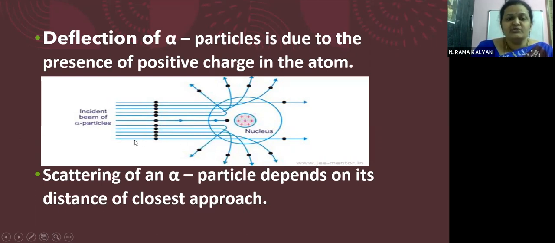You can see the last one, children, here. The last one is going undeviated because it is very far away from the nucleus. So scattering of an alpha particle depends upon its distance of closest approach. The angle by which the alpha particle is getting scattered depends upon how close it is going to the nucleus.